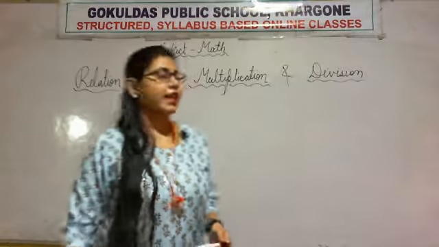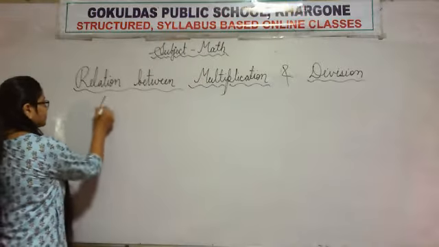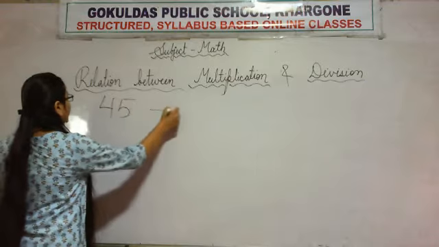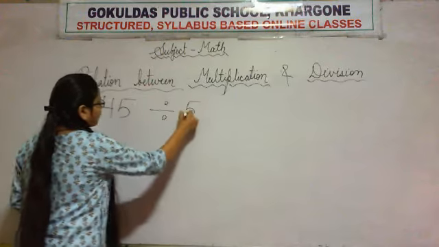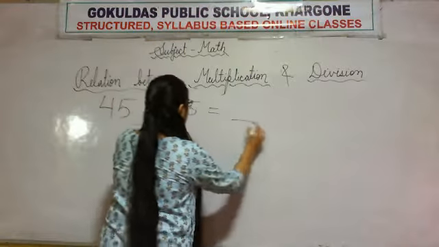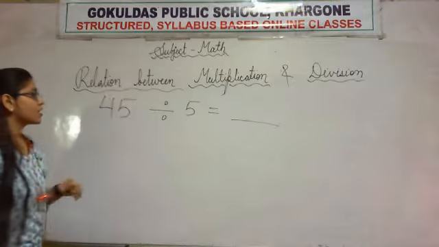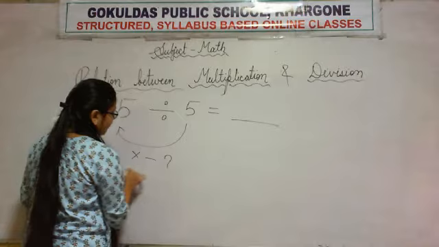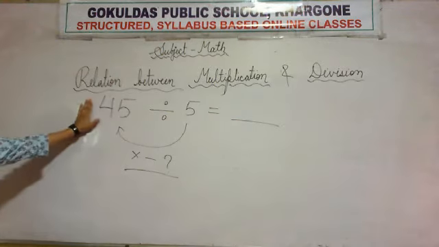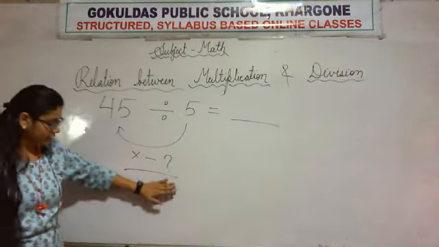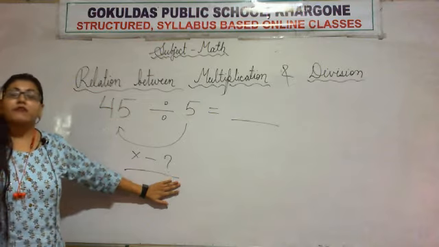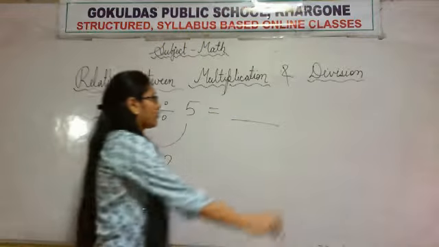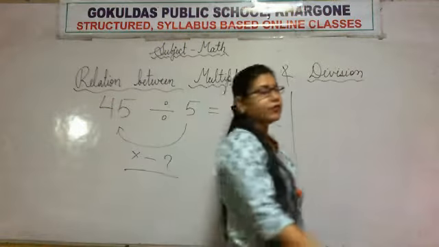Okay. So the next example is 45 divided by 5. For getting the answer, we'll see what we need to multiply in the 5 so that we'll get 45. For getting the value of this question mark, we will need the table of 5. So let's see the table of 5 first.